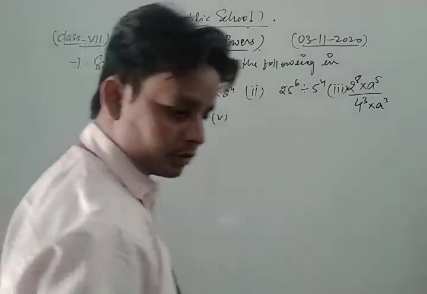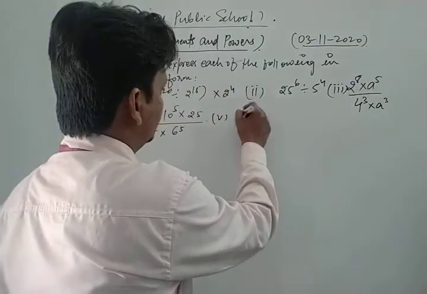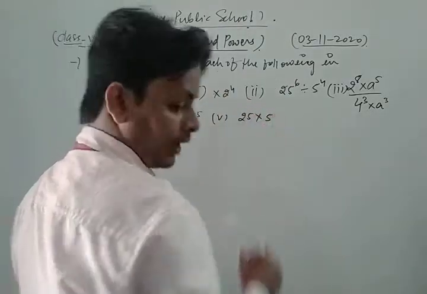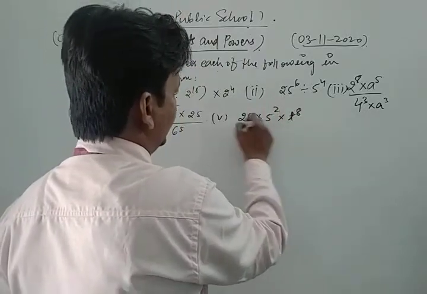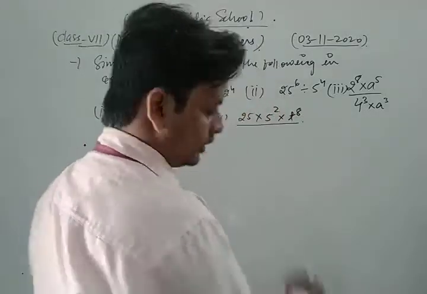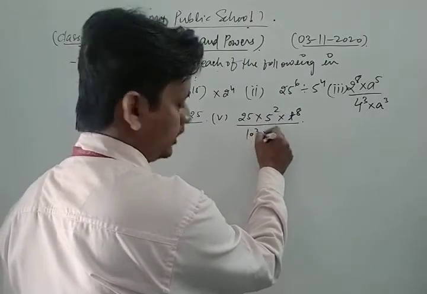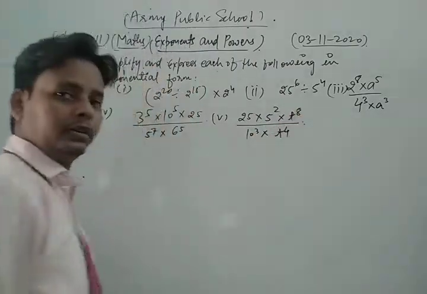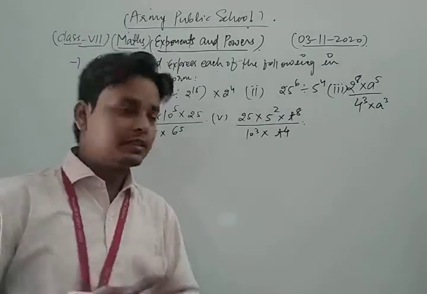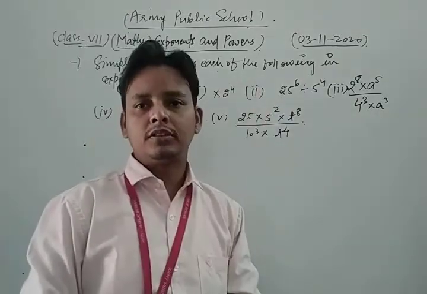And the fifth part of this question is what? 25 into 5 to the power 2 into t to the power 8 upon 10 to the power 3 into t to the power 4. Dear student, these are the very important questions of your NCERT exercise.